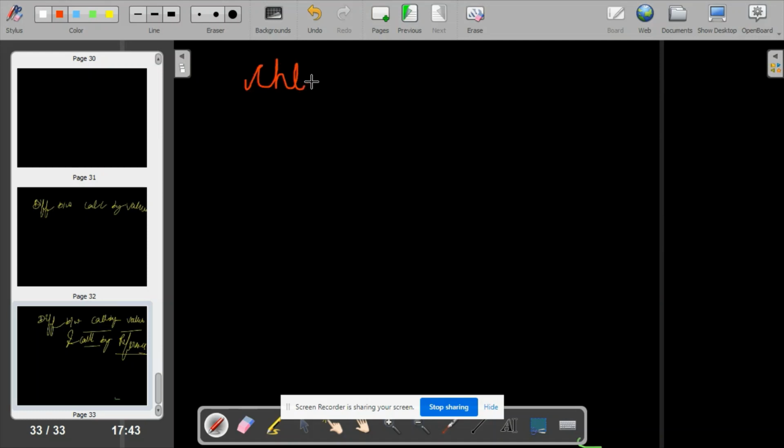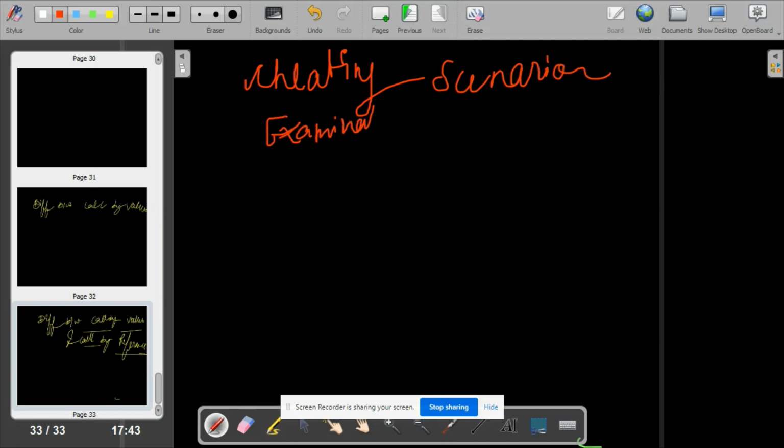Suppose this is a cheating scenario. You are in some examination hall. This is your desk, this is your chair, you are sitting here. This is your friend's desk, he is sitting at your back because his roll number is after yours.